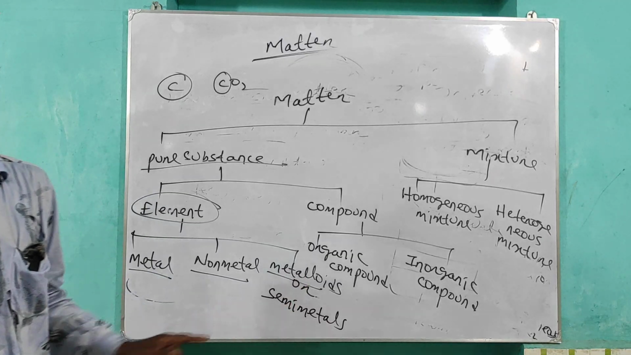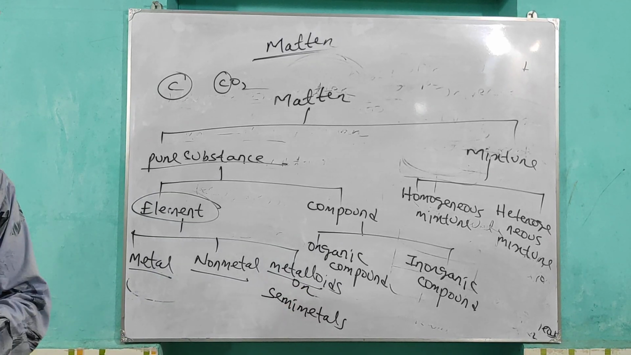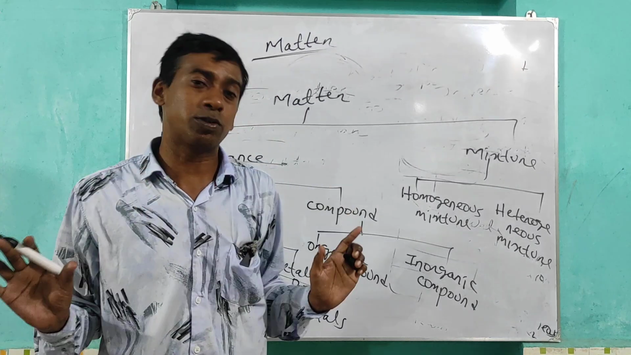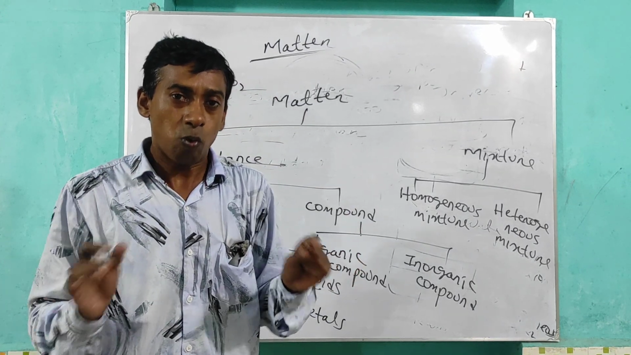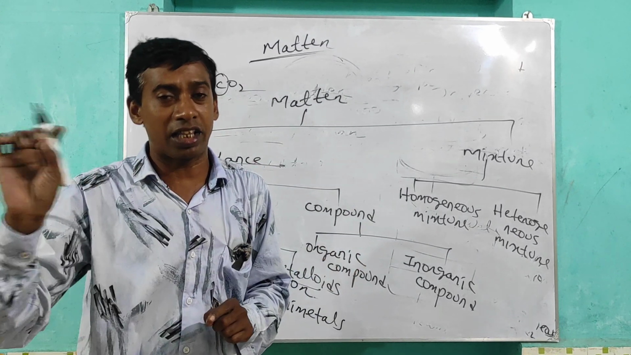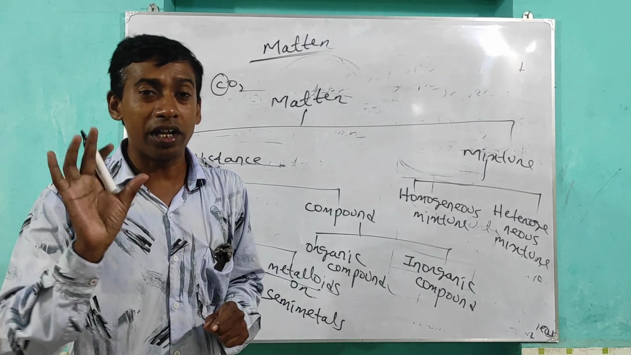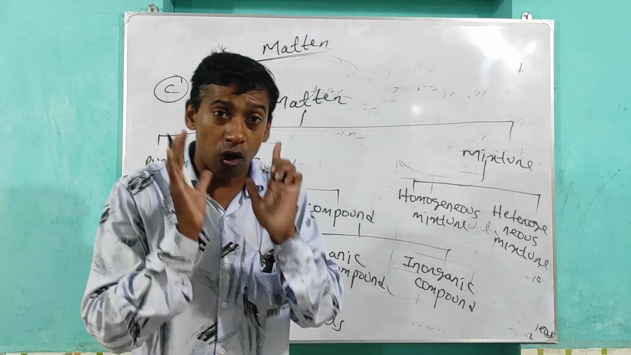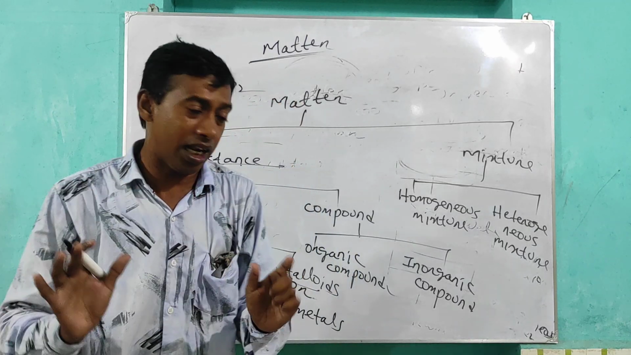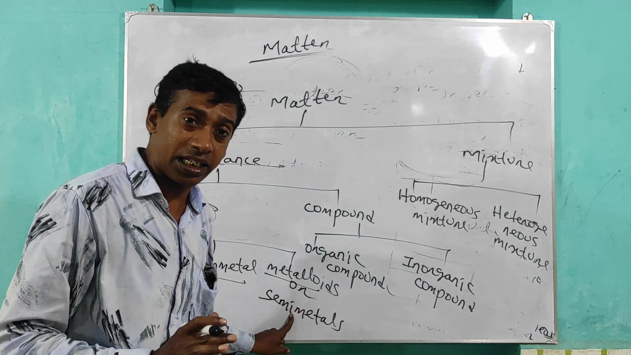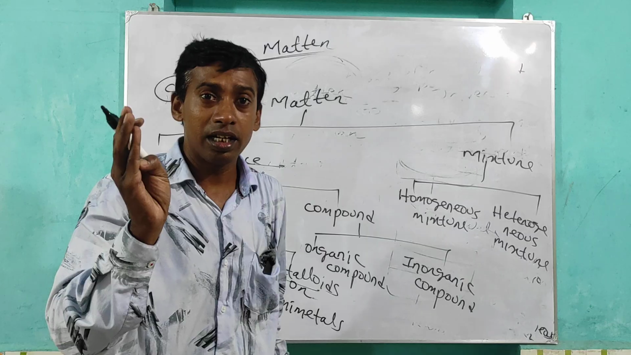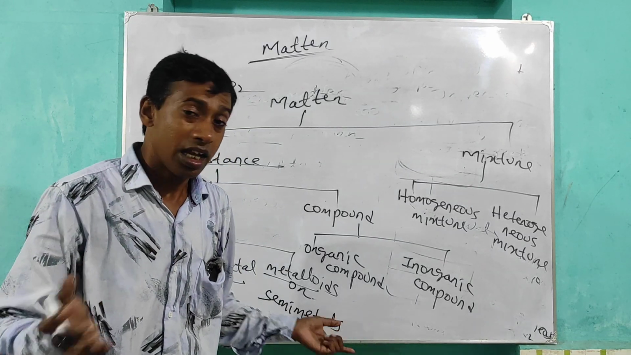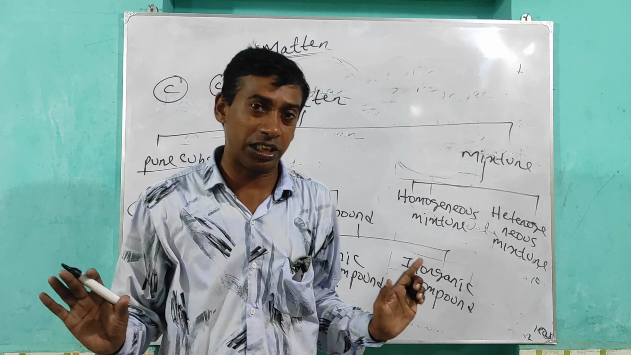They are called metalloids or semi-metals. In the periodic table, there are 4 metalloids present. What are the elements? You can study in chapter 3 or unit 3, periodic classification of elements. But you have to know that elements which show both properties of metal and non-metal are called metalloids or semi-metals, like silicon, arsenic, antimony. In the periodic table, 12 metalloids are present.